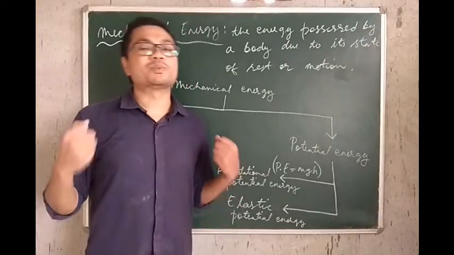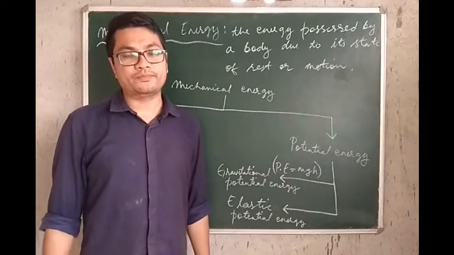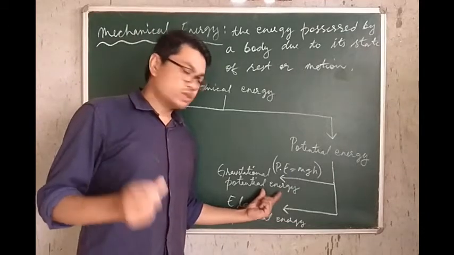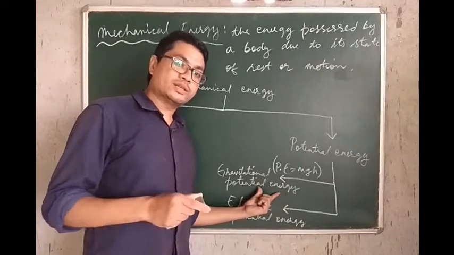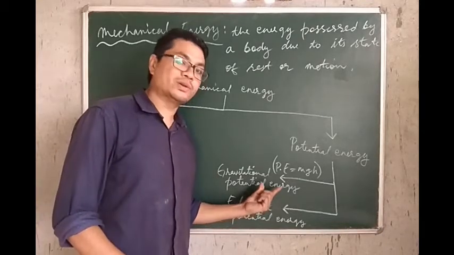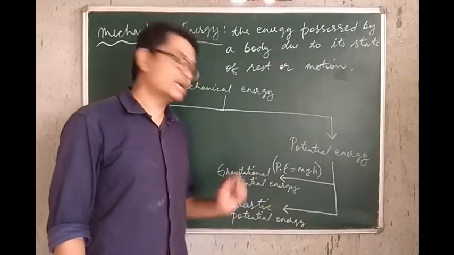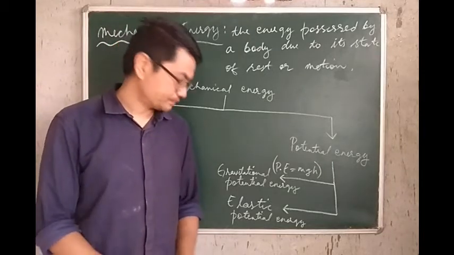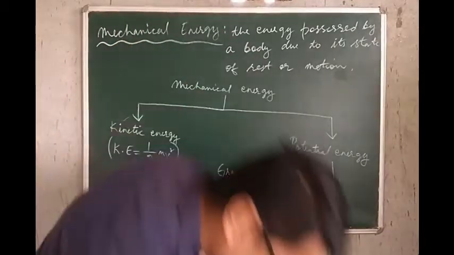Alright, simply because we possess more gravitational potential energy. So mind you, the potential energy possessed by a body due to its height from the ground or due to its position from the ground is what is called gravitational potential energy. You can write that, copy that down in your exercise book, of course.